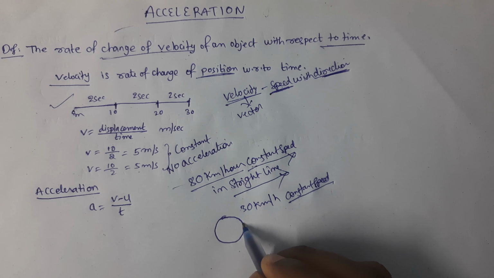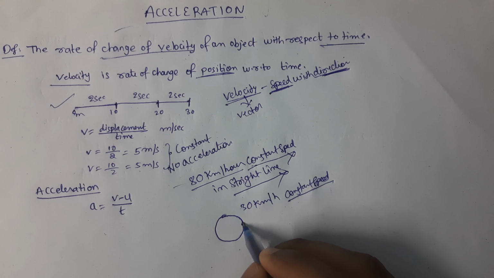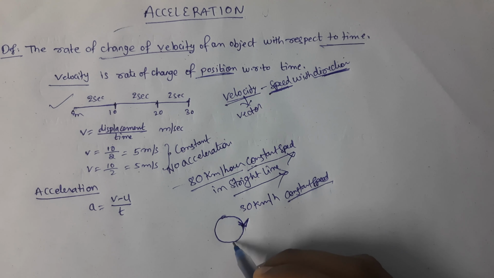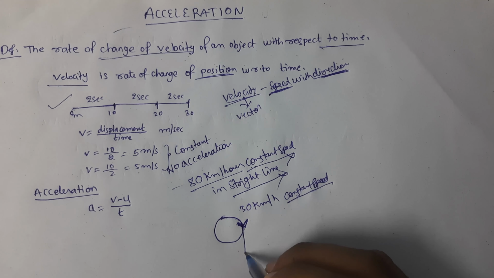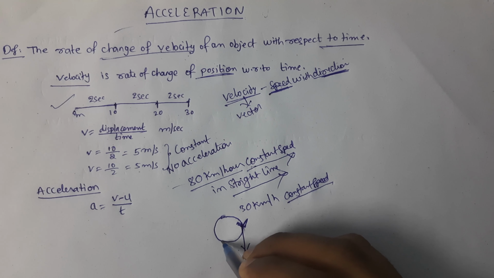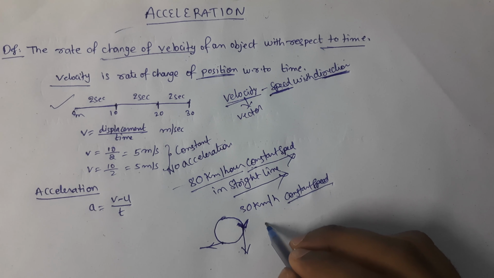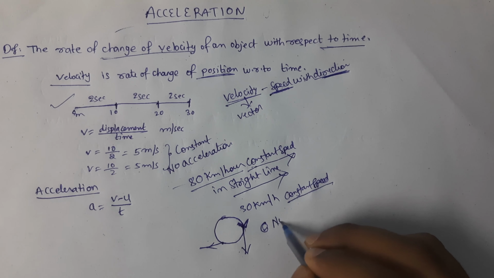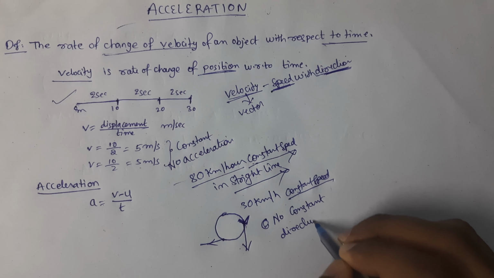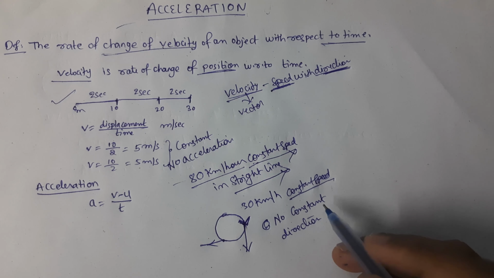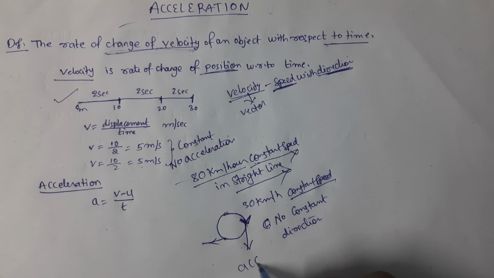If you take the body at this point, it is traveling in this direction, and if you take this other point, it is traveling in this direction. That means direction is changing. No constant direction. If there is no constant direction, obviously there is a change in velocity. If there is a change in velocity, acceleration exists.